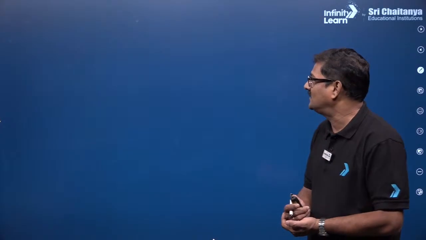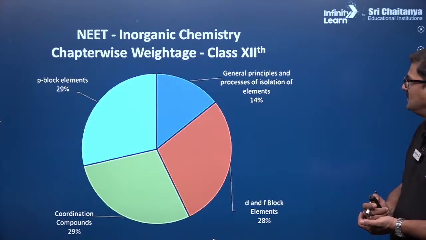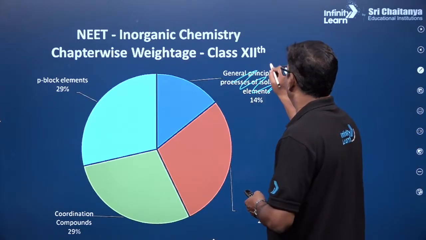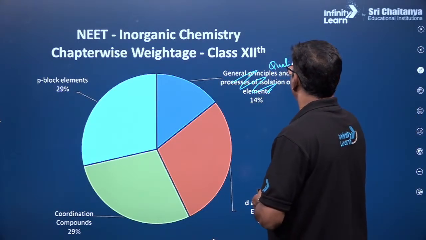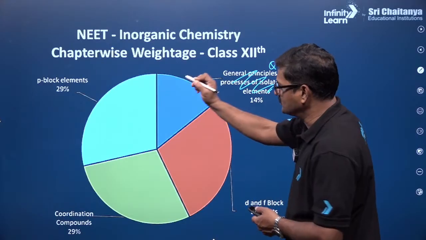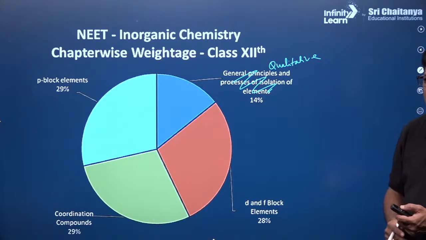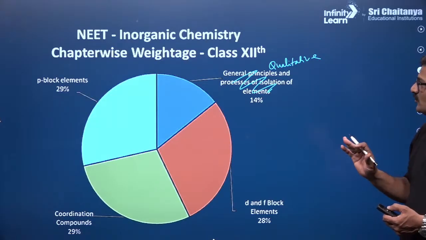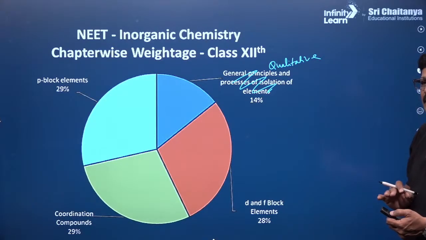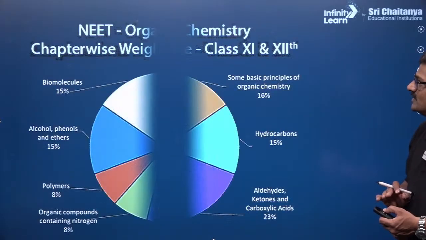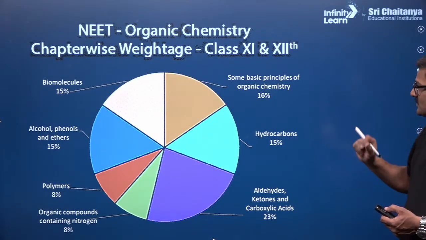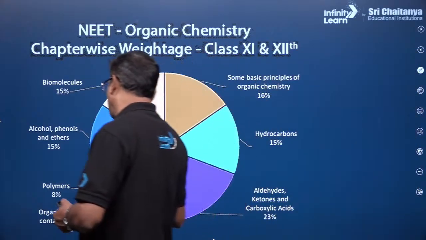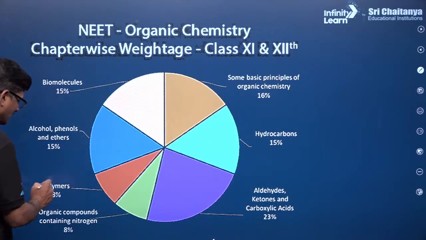Take care. And talking about the chapter-wise class 10, here it is general principles of processes. This is practical chemistry, qualitative analysis, and coordination compounds, P block and D and F block elements. And also for organic chemistry, you can see 29, 14 and 28 and 29. Also organic chemistry: some basic concepts, hydrocarbons, aldehydes and ketones, amines, alcohols and phenols, and biomolecules.